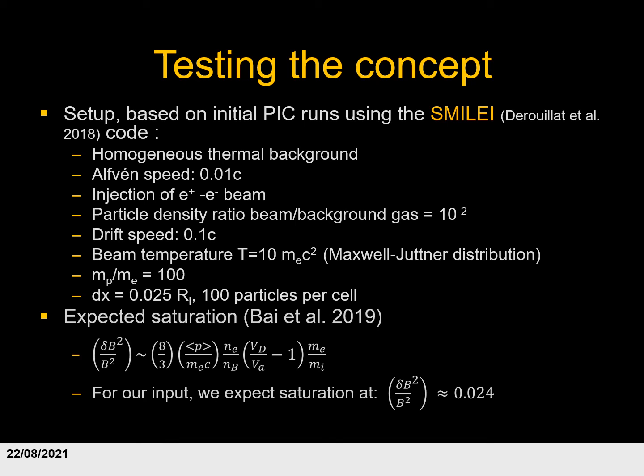We have a relatively high spatial resolution of 40 cells per Larmor radius, the Larmor radius being the Larmor radius of the electrons and positrons in the local magnetic field. And we assume a beam particle density of 100 particles per grid cell, which is not too high, but this was due to restrictions because of our computational resources.